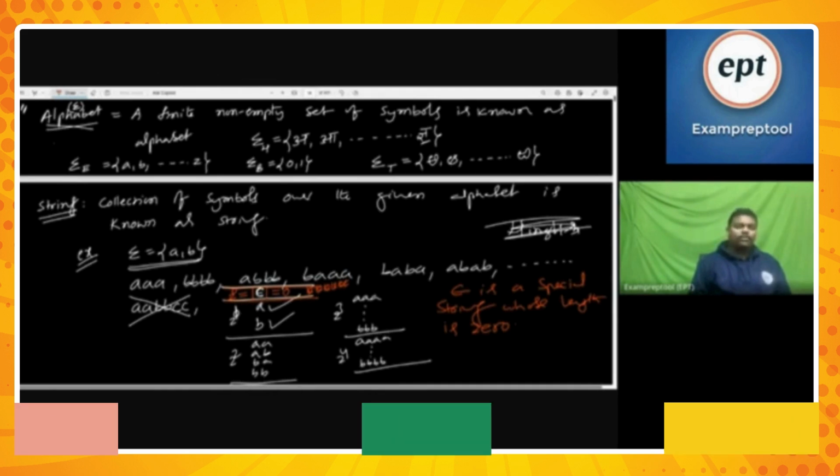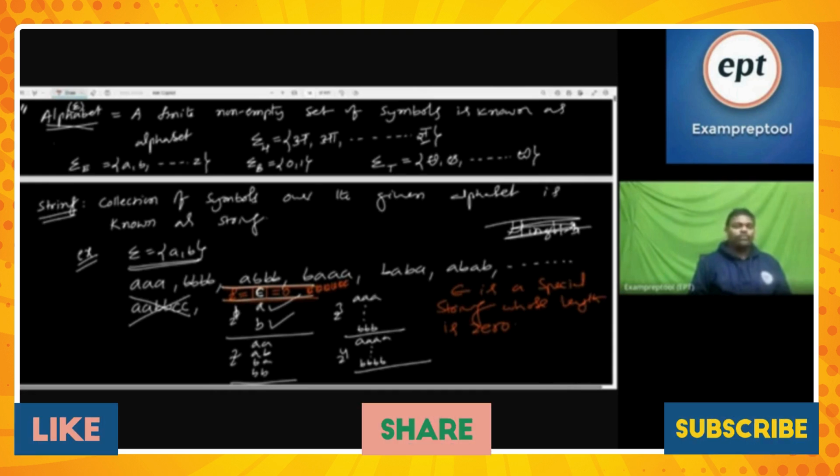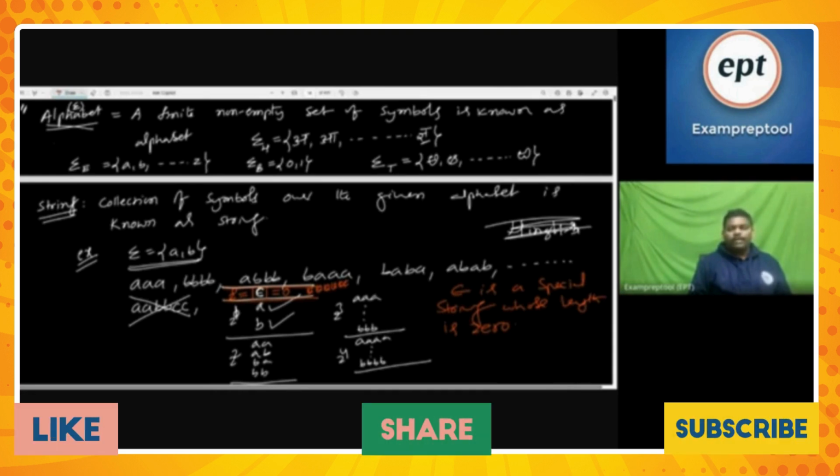The minimal string is epsilon. What is the length of that one? 0. Now I will give some more examples.